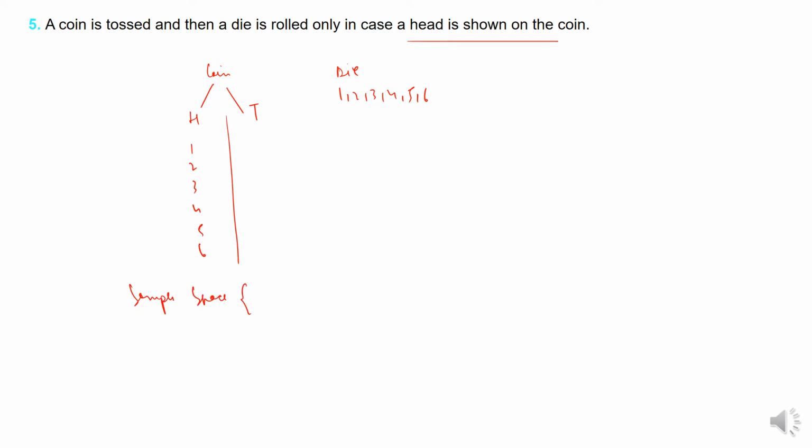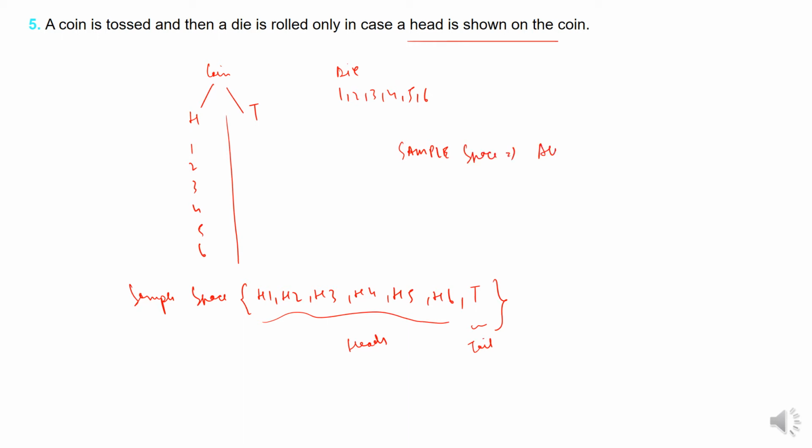The thing is, they roll a die only when you get a head. So head 1, head 2, head 3, head 4, head 5, head 6. You can get a head. These are all, and then you can get a tail as well, right? You can get a tail also. When you toss the coin, you can either get a head or a tail. These are all for heads, and this is for tail. But when you are having a head, you will also roll a die. So when you roll a die, you can get any of these things. So finding the sample space is a game of finding all possible outcomes.